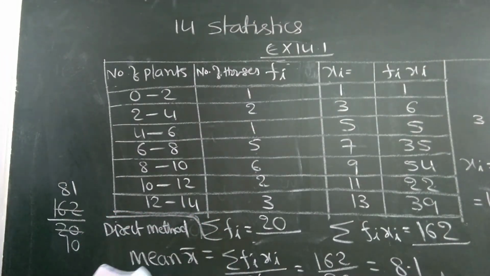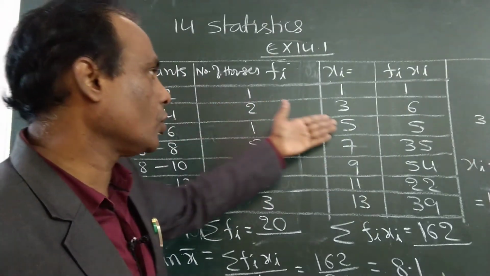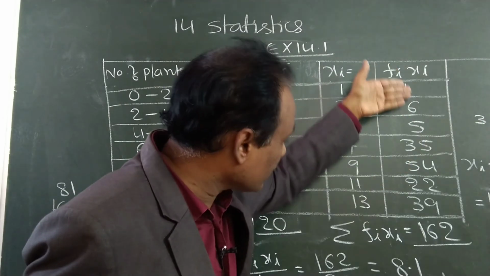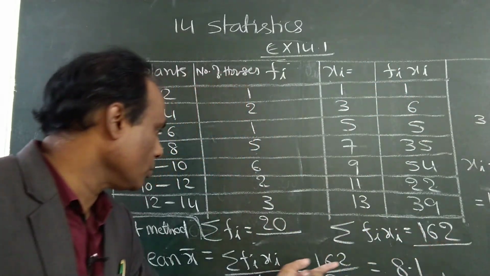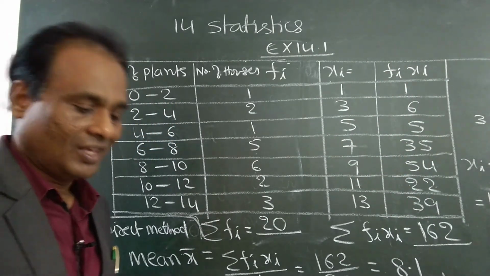I applied the direct method and got the answer. This is given, find the mid values. You know how to find the mid value. Multiply these two and find the sum, add all this, write this in the numerator, write this in the denominator. That is the answer. That's all.